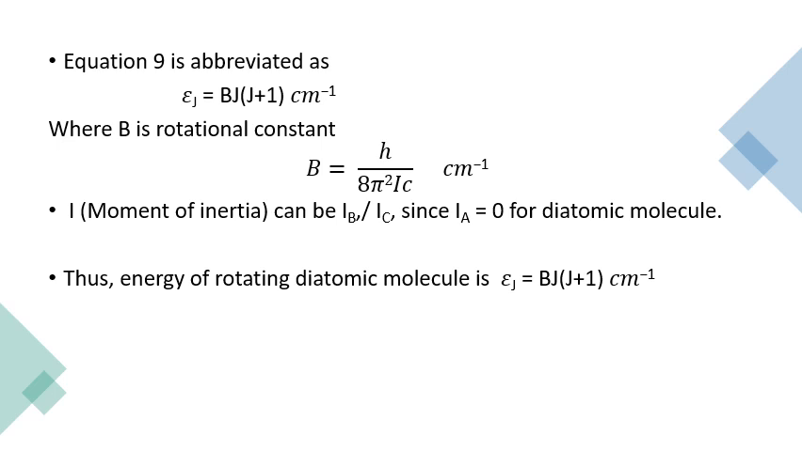Here B is the rotational constant and is given by h by 8 pi square I c centimeter inverse. The moment of inertia here can be IB or IC but not IA, because for a linear diatomic molecule IA will be equal to 0. Thus the energy of a rotating diatomic molecule is epsilon j equal to BJ(J plus 1) centimeter inverse.